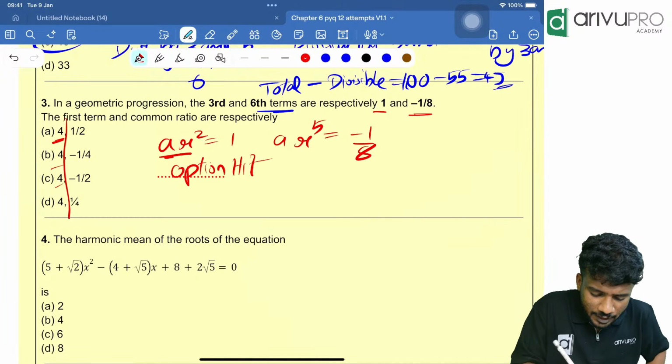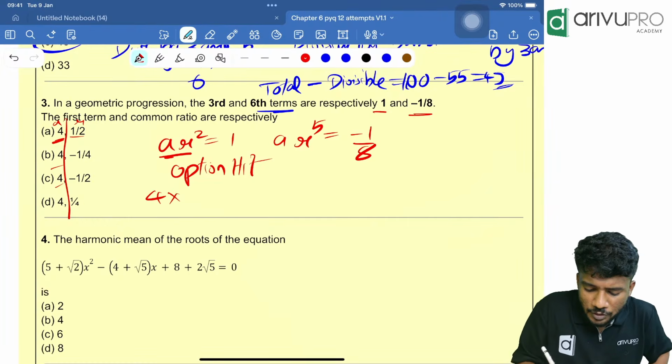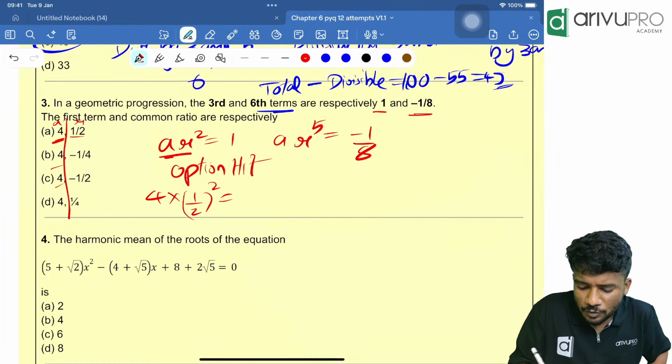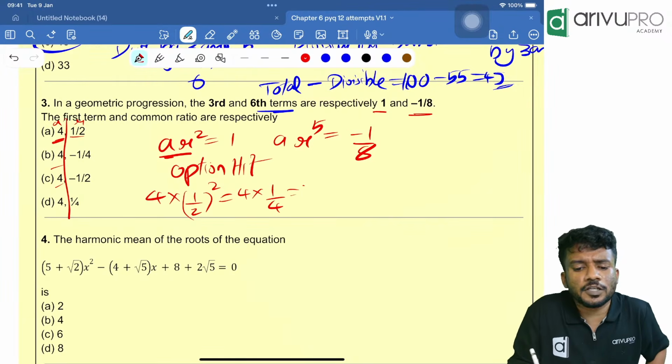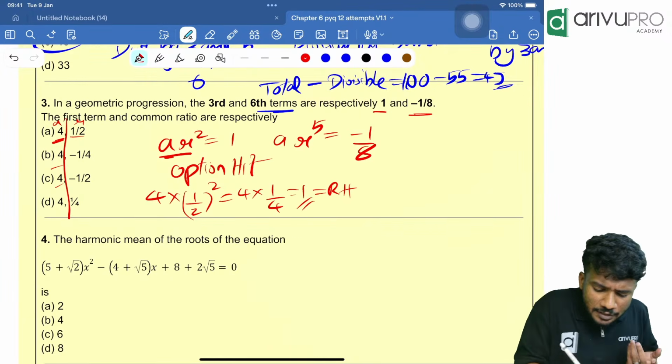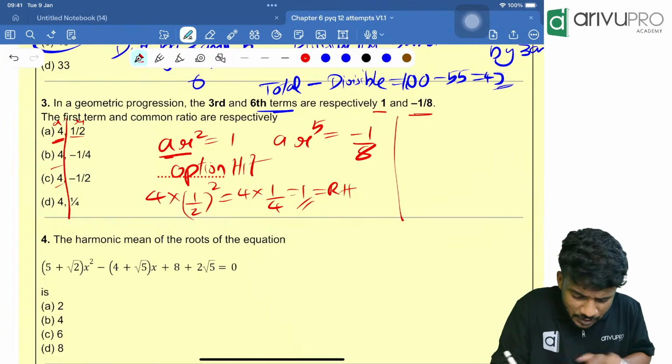These terms are A values and these terms are R values. Now, take option A. 4 into (1 by 2) square, which is equal to 4 into 1 by 4, which is equal to 1, which is equal to our RHS. That means that is correct. Now check the next one.